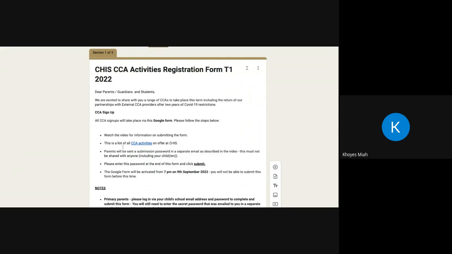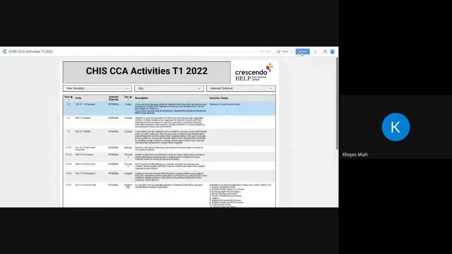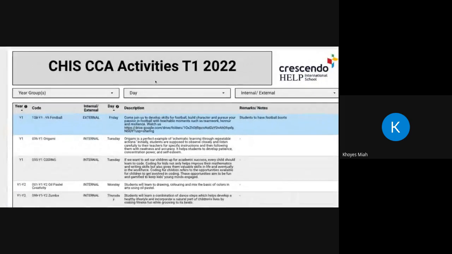If you look at the second point, it says this is a list of CCA activities on offer. If you click on this link, you'll be able to see all of our activities. So I'm going to take you there right now. So what will happen is when you click on that link that you just saw, you will be brought to this page. Now, this page has a couple of features that you need to be familiar with.